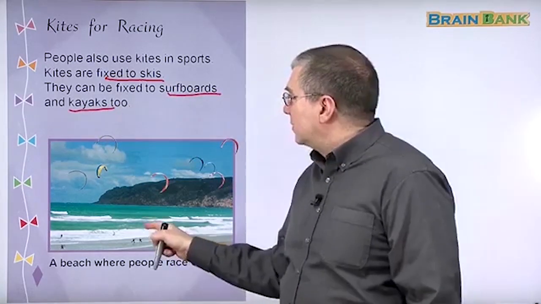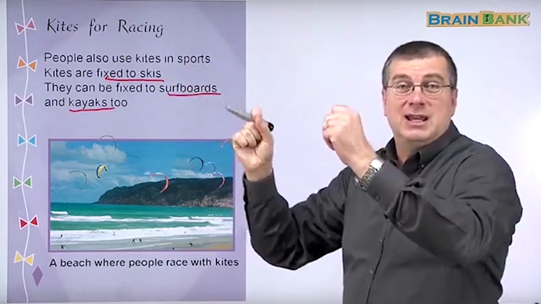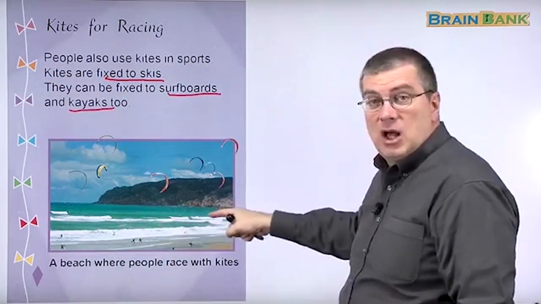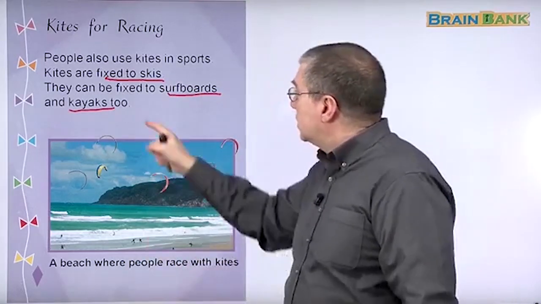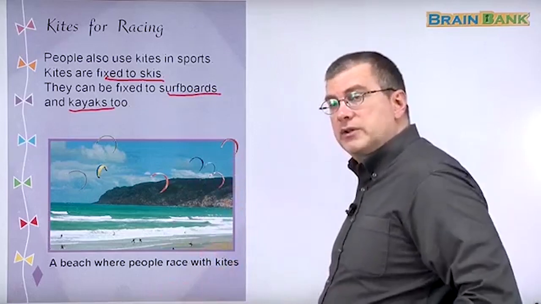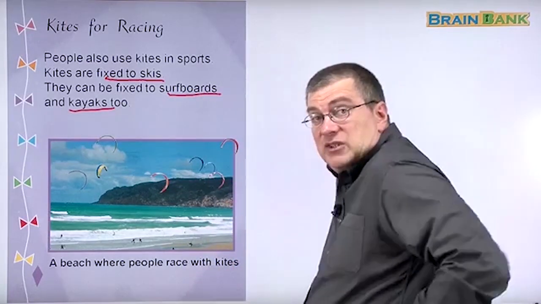They can be fixed to surfboards and kayaks too, right? Now that's what these guys are doing. They're surfing in the ocean, but they're using a kite because the kite makes them go faster, and they can surf on the ocean on their surfboard, right? You can also use a kayak. A kayak is a small boat. One person, maybe two, but usually one person sits in a very small boat.